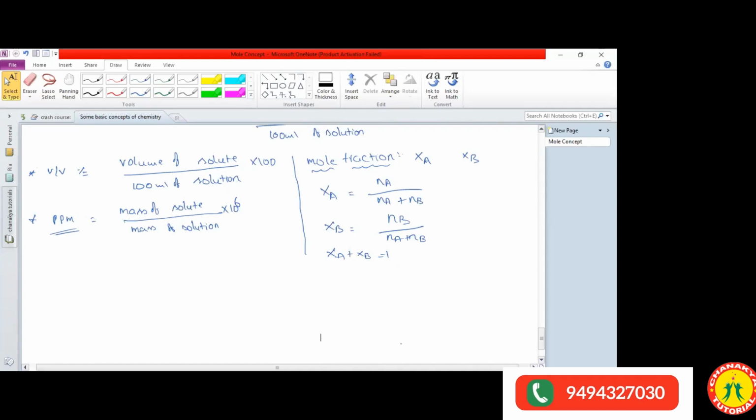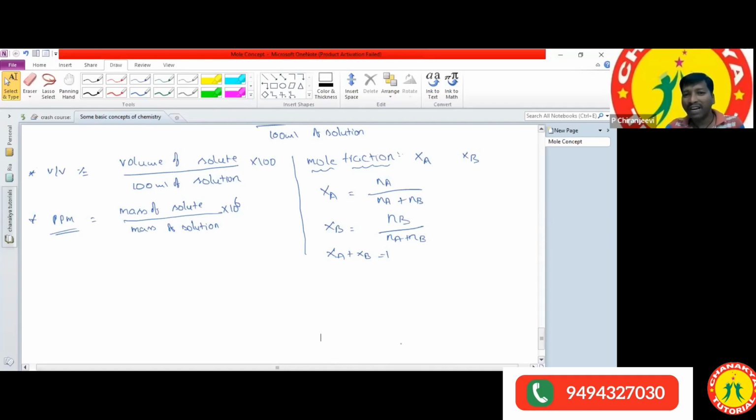So if you know the mole fraction of A, by using that we can calculate the mole fraction of B. How can we write the formula? xb is equal to 1 minus xa. Otherwise, if you know the xb value and want to calculate the xa value, xa is equal to 1 minus xb. So this is the formula we are using, and this is an important formula.